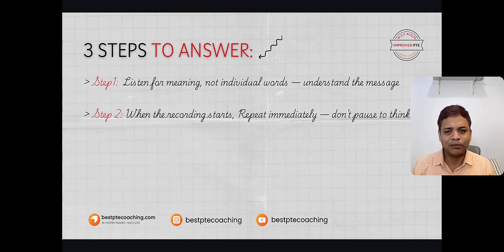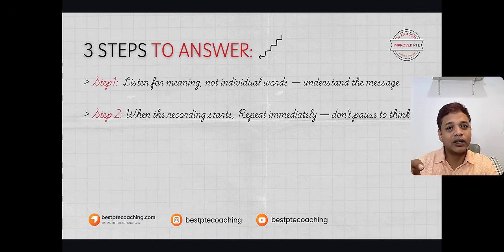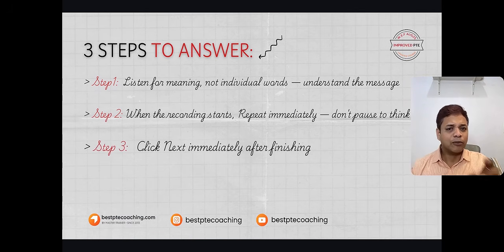So what PTE checks is the input and output. I gave Sandeep some 10 words in the sentence. How many words is Sandeep able to repeat back in the flow, with pronunciation clarity? This is what repeat sentence basically checks. So when you start repeating the sentence, don't start to think, what was that word, what was this word. Whatever you remember, even though it is grammatically not correct, you can repeat in the flow. I'm going to teach you that in a detailed fashion in the upcoming slides.